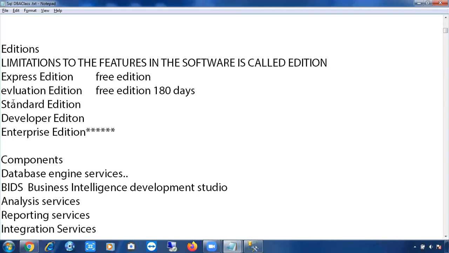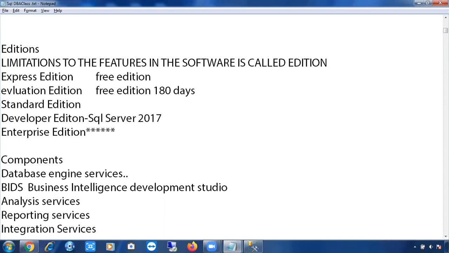But usually developer edition you cannot install in the production environment. You can install it, but again, it's not a recommendation. You can install it, no issues, but it's not recommended. So usually developer edition is installed in non-prod environments like dev servers, test servers, stage servers and all.